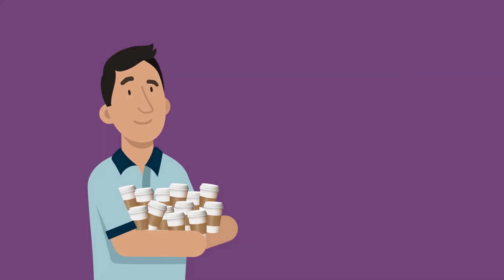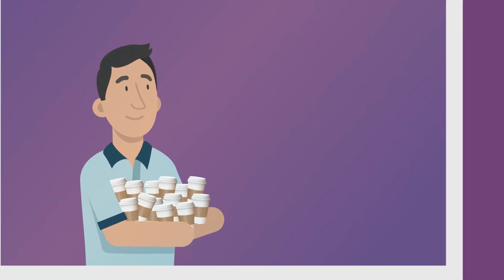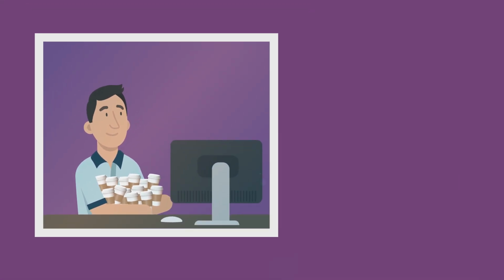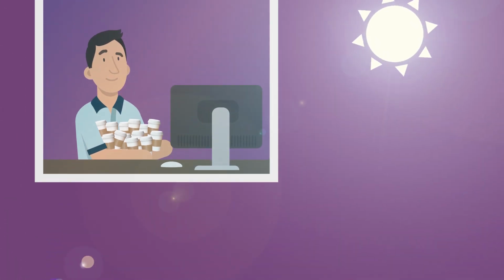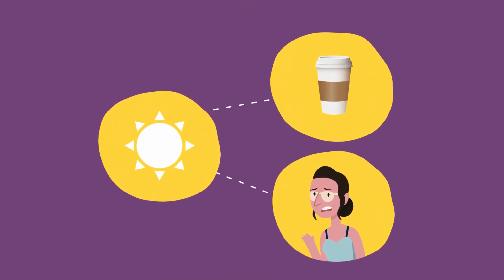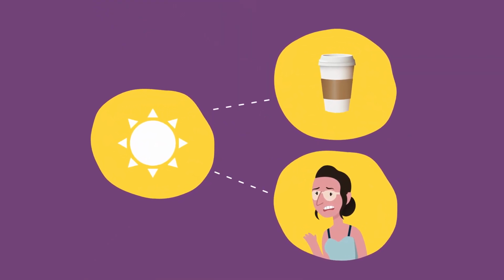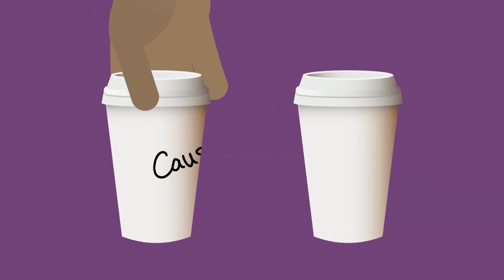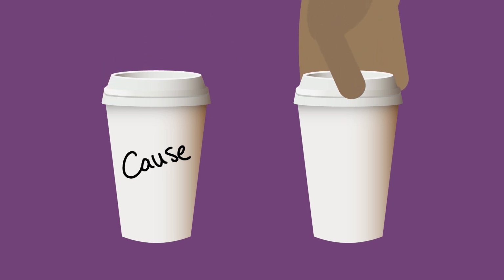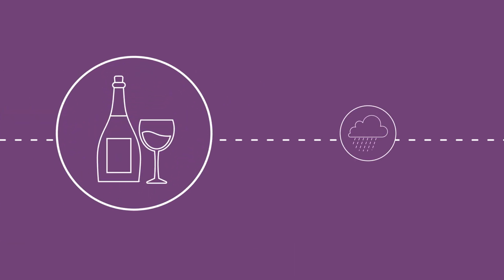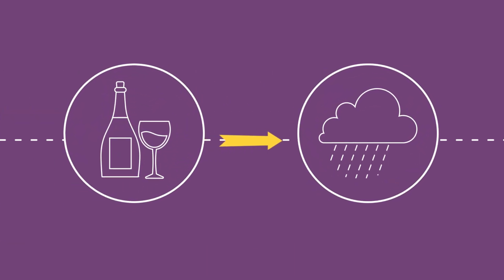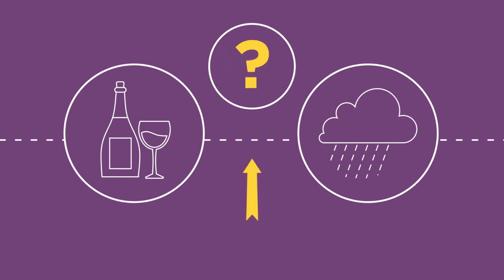Much more likely is that higher coffee consumption is associated with working in an office environment. That is, indoors, away from the sun. These two events are related to a third variable, sunshine, but they aren't directly related to each other. Even if a real relationship between two things makes intuitive sense, it can be difficult to define a causal relationship. Which is the cause and which the effect? There's a correlation between alcoholism and depression, but does alcoholism cause depression? Or depression cause alcoholism? Or are they both caused by some independent third factor?